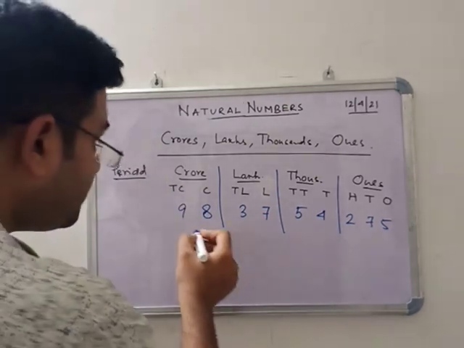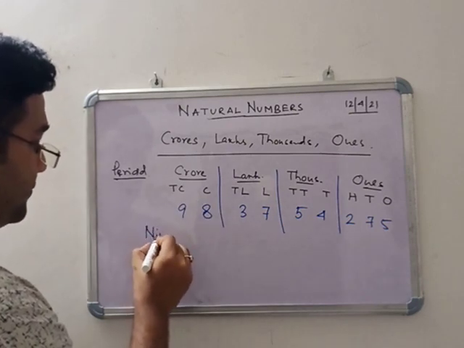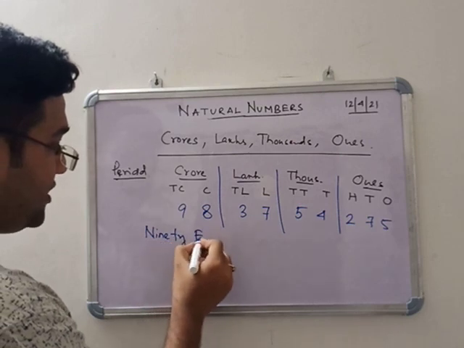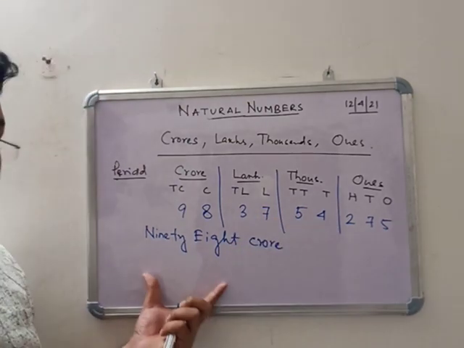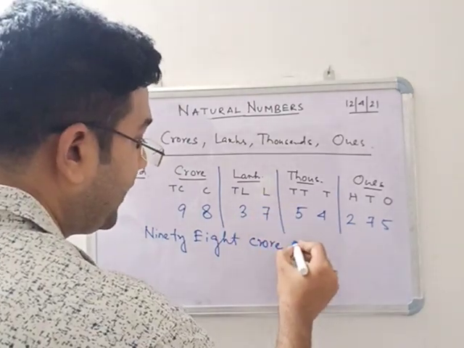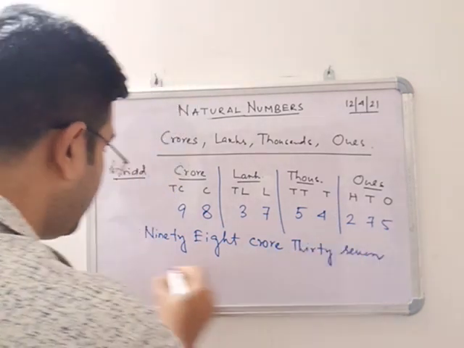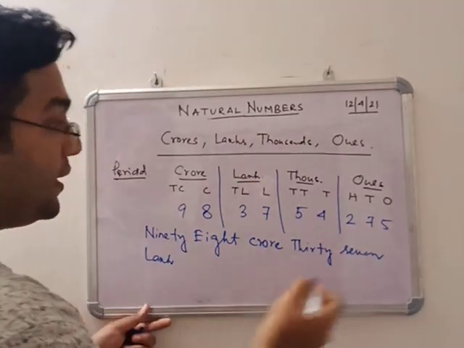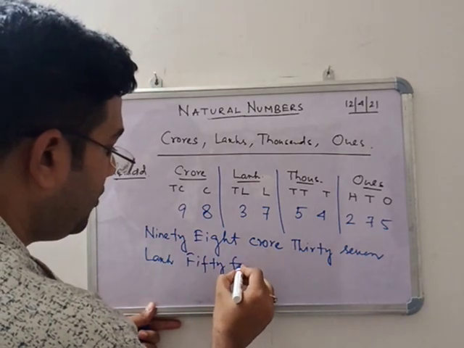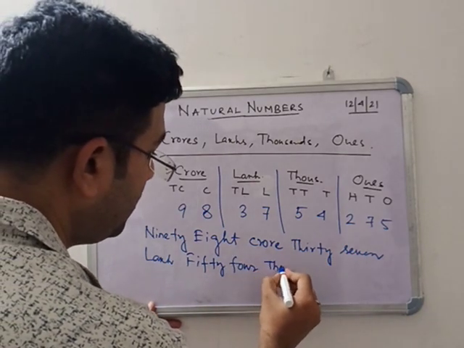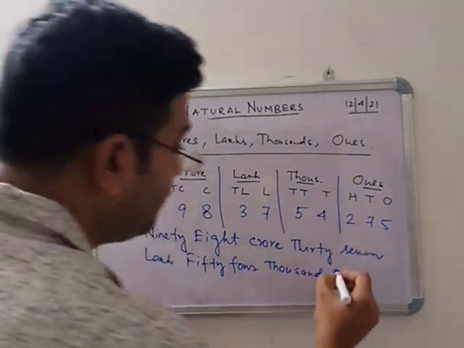Okay, so now 98 is 98 crore. So write 98 crore, 37 lakh, 54,000, 275.